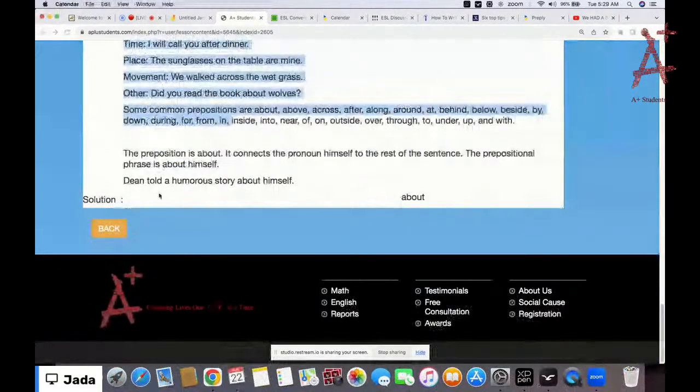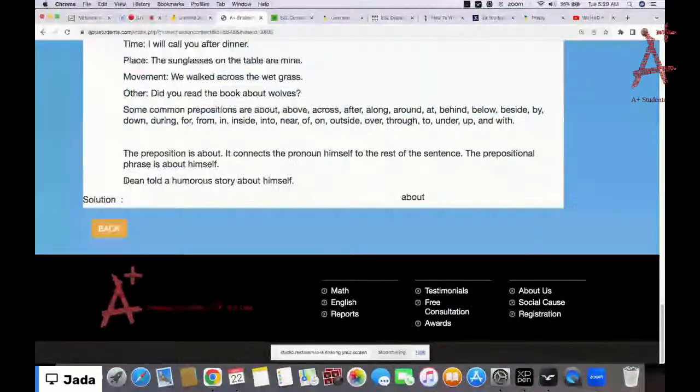So, Dean told a humorous story about himself. What is it here? About is the preposition, and himself is the pronoun. Okay, in this sentence we do not have a noun, we have a pronoun. So about is the preposition, then himself is the pronoun.